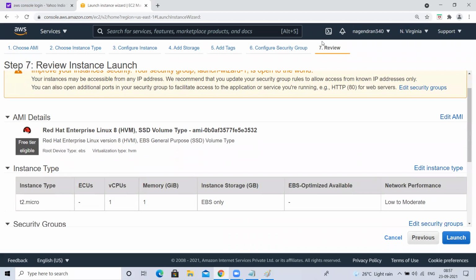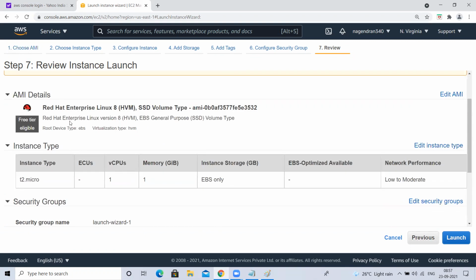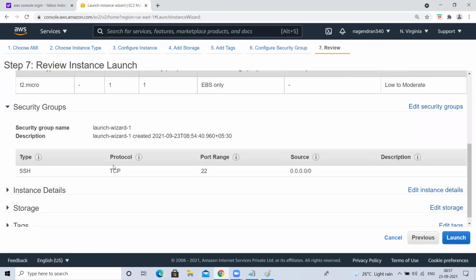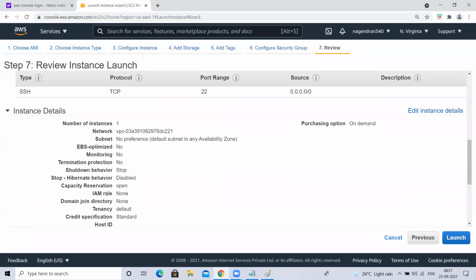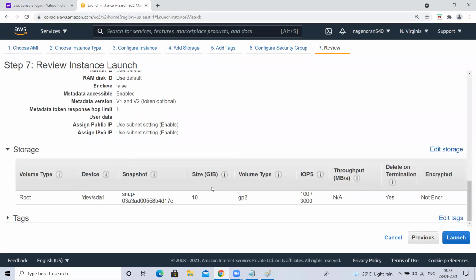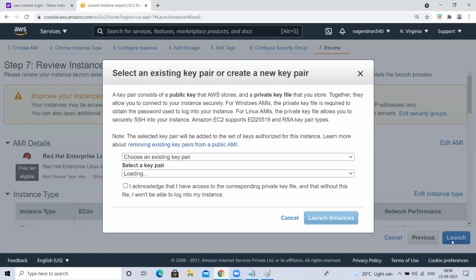The seventh step is review. Whatever you have done in steps 1 to 6, it is going to show. In the first step we selected the Red Hat operating system. Then we selected the T2 micro instance, which comes with 1 CPU and 1 GB RAM. We selected one security group, and it is allowing the SSH 22 protocol. Instance details, this is the instance type. The third step, which we ignored, is storage. In the fourth step, it is showing that 10 GB we have selected. Tags, nothing we have given. If you want to review it, click on launch.